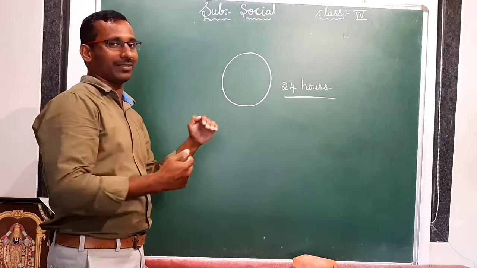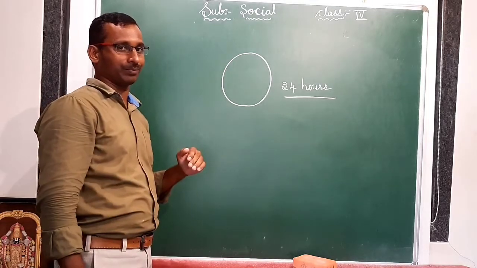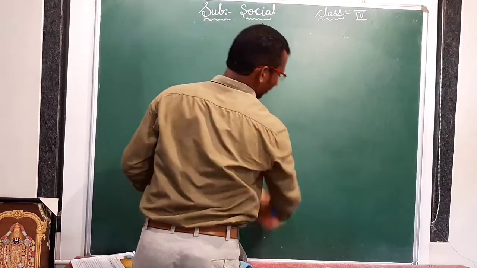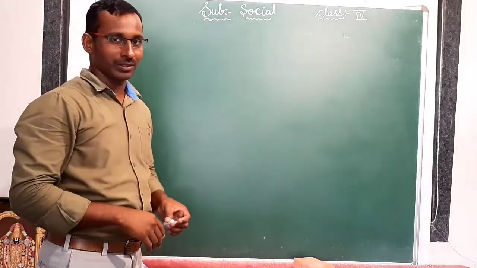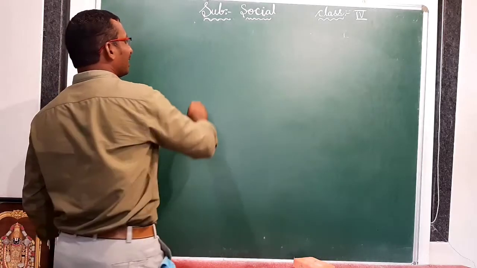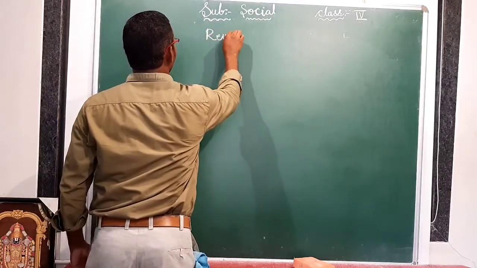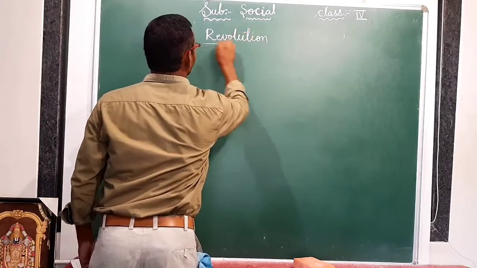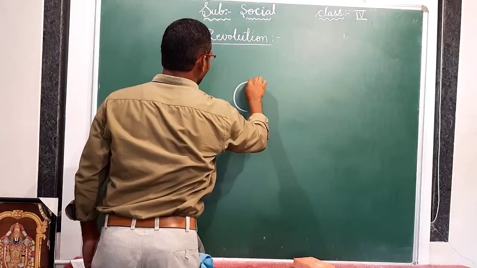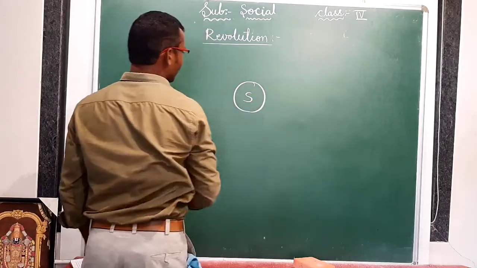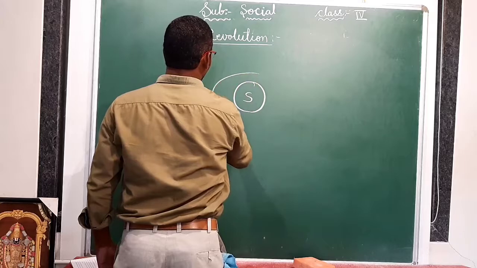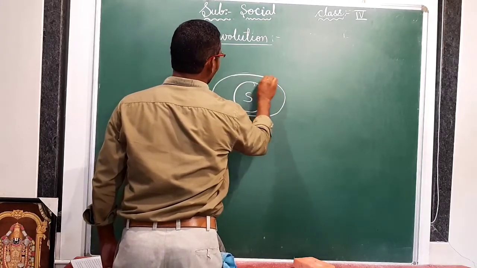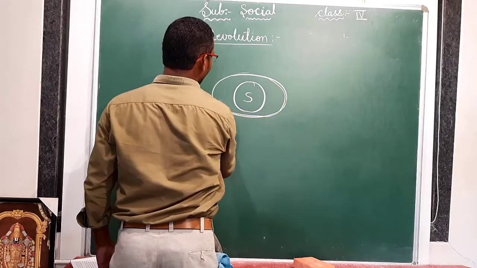Already with the practical, with one example, I showed you clearly. Okay? Yes. This is about rotation. Understood everyone? Have any doubts? This is about rotation. And another one is revolution. What is that? Revolution. Here the sun is there. This is the sun. Around this sun, all planets are revolving like this.